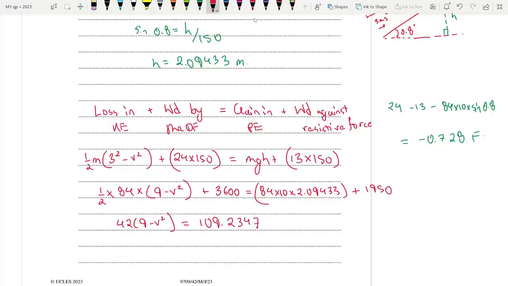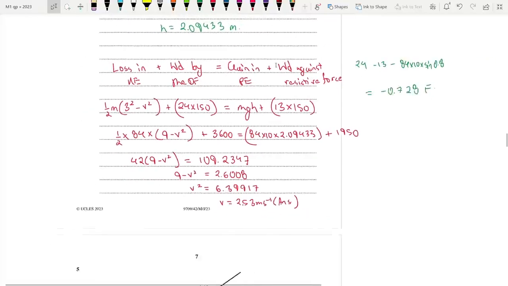That gives me a value of 109.2347. Now if you do solve this, divide by 42, we get 9 minus v square is equal to 2.6008. Now what is v square going to be? 9 minus answer, which is v square is equal to 6.39917. And if you root over this, you're getting your final answer as v is equal to 2.53 meters per second. And that is your final answer.